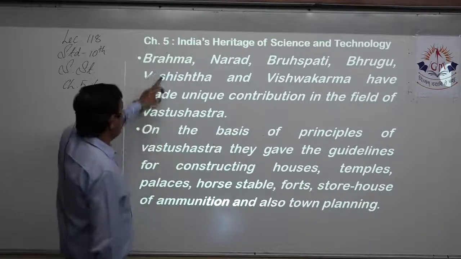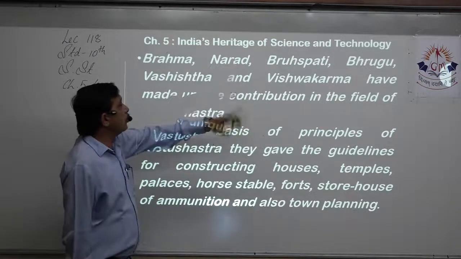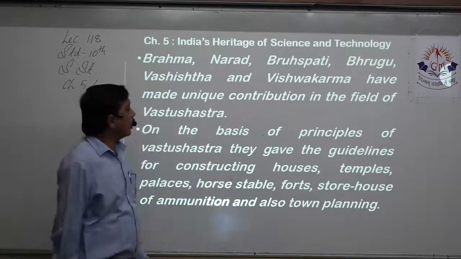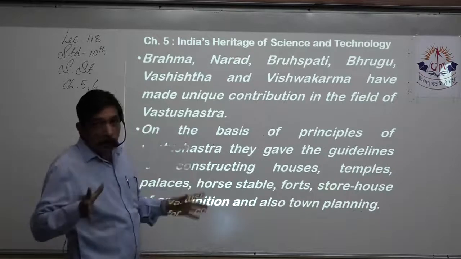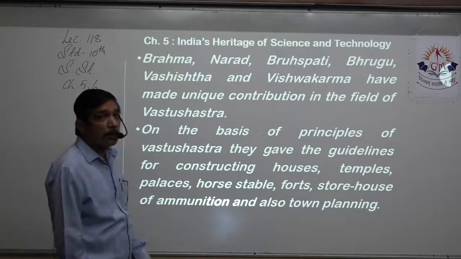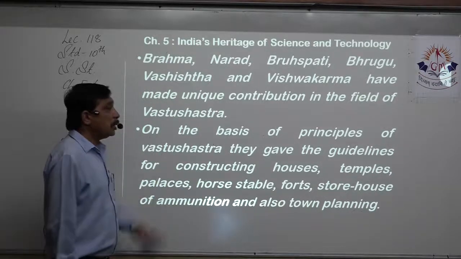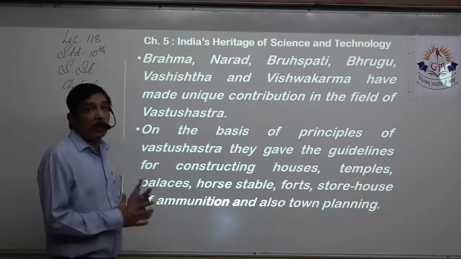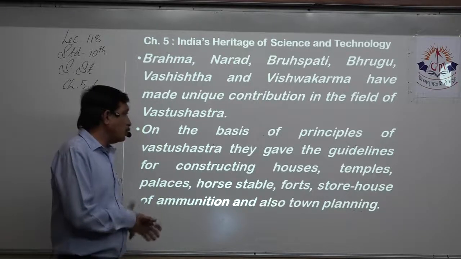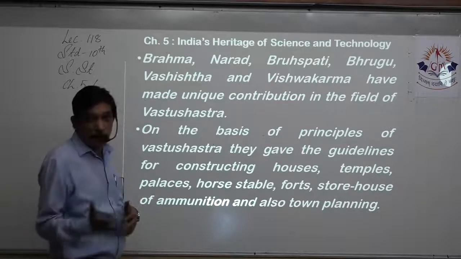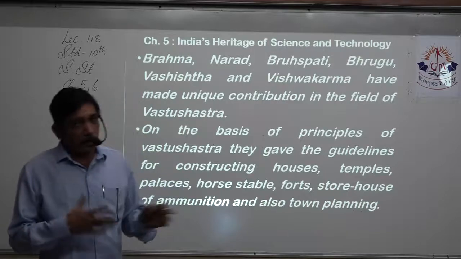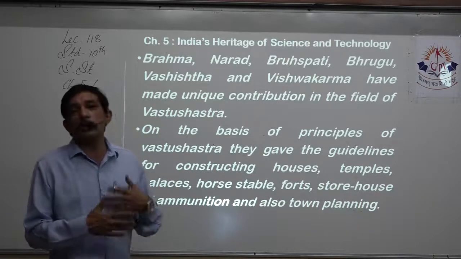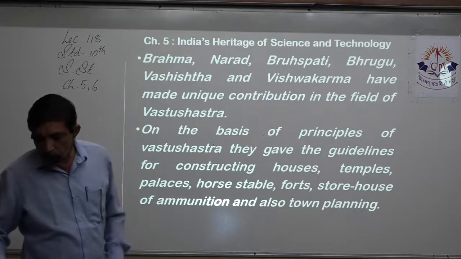This is important: Brahma, Narad, Bruhaspati, Bhrigu, Vashishta and Vishwakarma. How many names were there? 1, 2, 3, 4, 5, 6. They altogether have given lots of contribution to Vastu Shastra. On the basis of the principles of Vastu Shastra, they gave guidelines for constructing houses, temples, palaces, horse stables, forts, storehouses, ammunition, all of this. If it is done according to Vastu, certainly there will be some good influence on it.